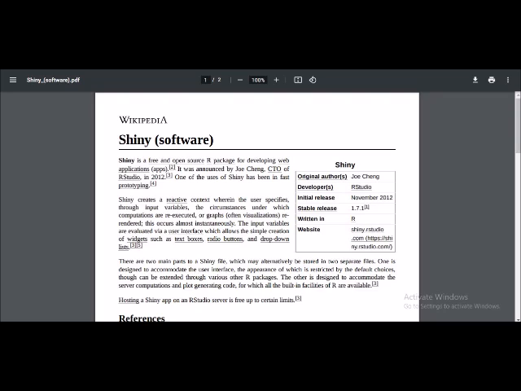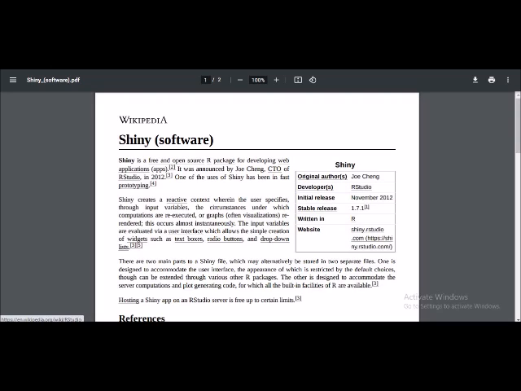I would like to go ahead and read out line by line so that we can understand the importance of it and why we have to look at the development applications also side by side. So here you will see that Shiny is, number one, a software, and if you look very clearly, it has been mentioned that the original author is Joe Cheng, the developer is RStudio, and that's why my entire analysis and whatever we are going to work upon for the Shiny applications would be through RStudio itself.